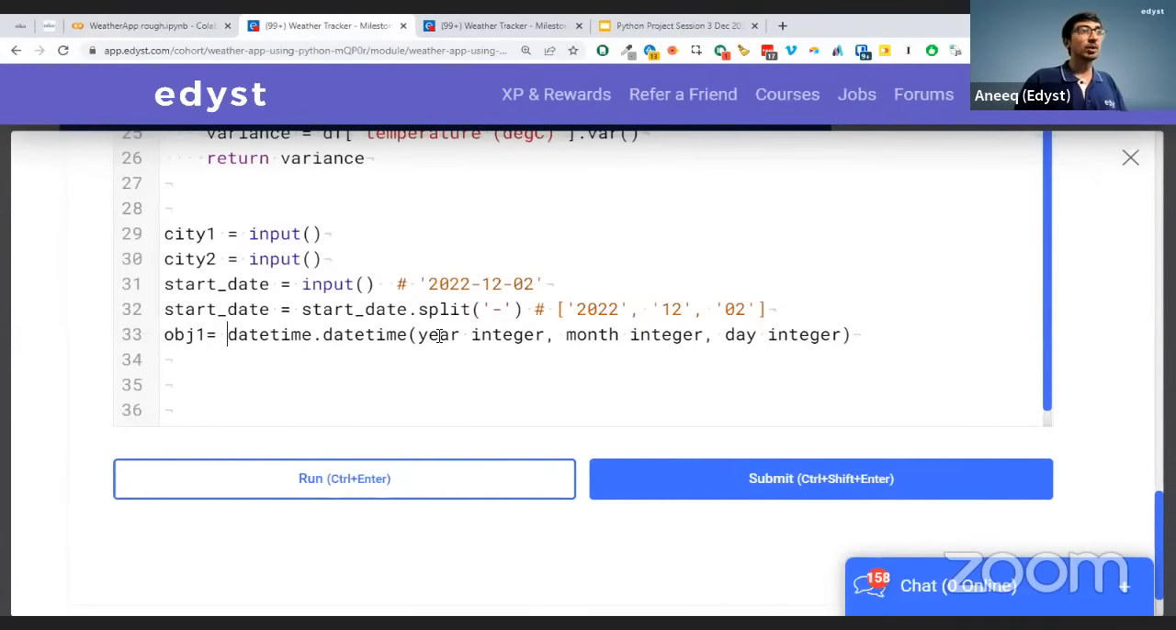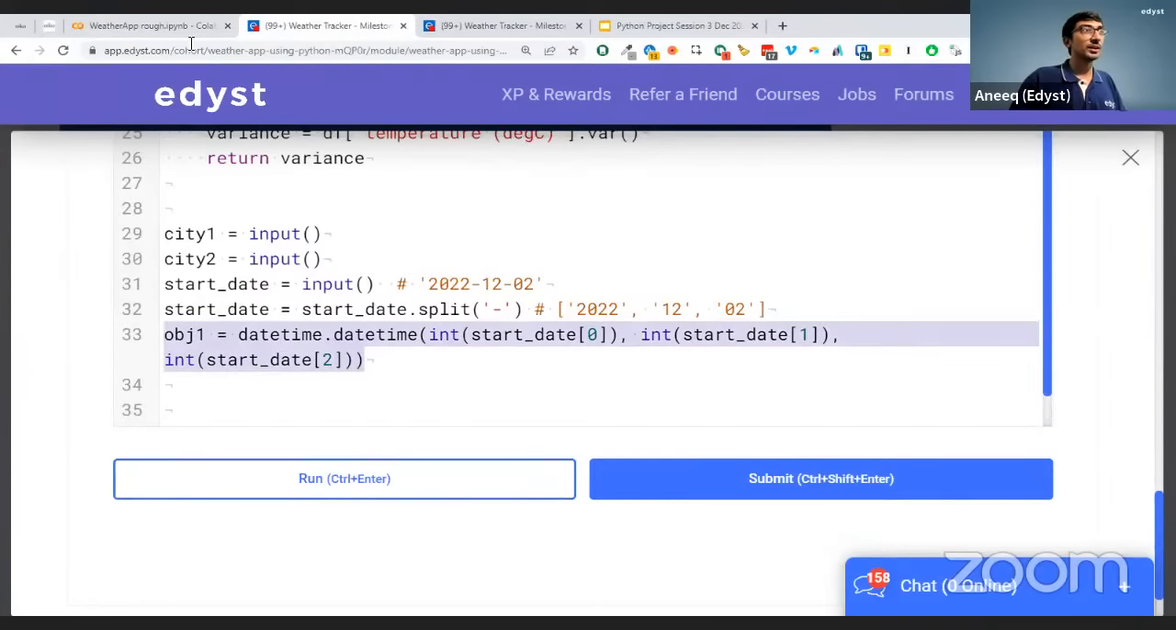Let me say this is the datetime object, obj1, datetime object. How is this going to be an integer? How do I convert it? I will take int of start_date[0]. Then convert this also, the month part, int of start_date[1]. Remember, now start_date is a list. And here, start_date[2]. So now my object gets created like this. Okay, my object actually gets created.